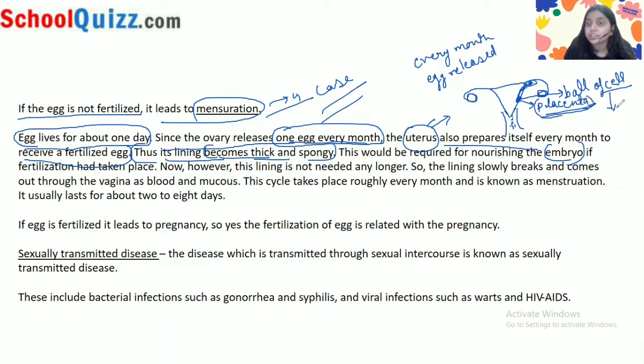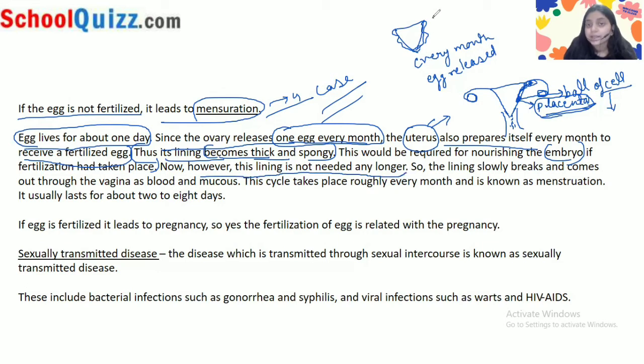So the nutrition which is transferring from the mother's body to the embryo is transferring through the placenta, right? So this would be required for nourishing the embryo if fertilization had taken place. So now the uterus has prepared itself and the lining is made, and this lining is thick and spongy to place the embryo and to nourish the embryo.